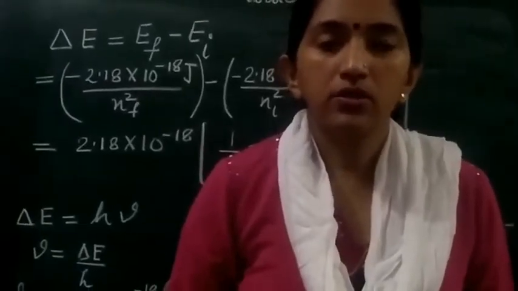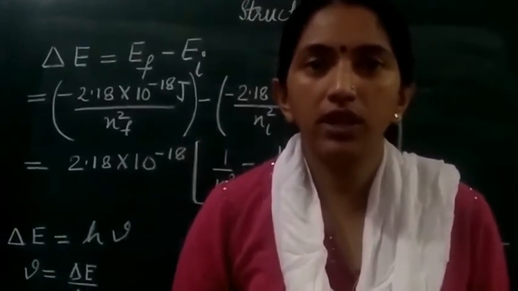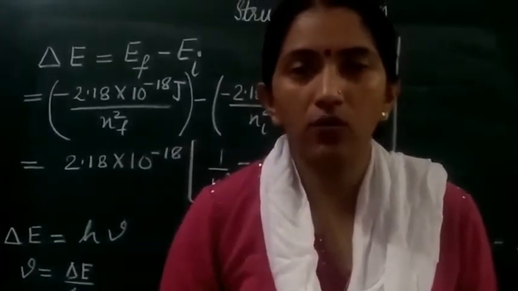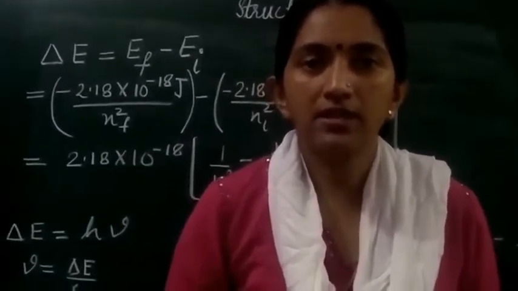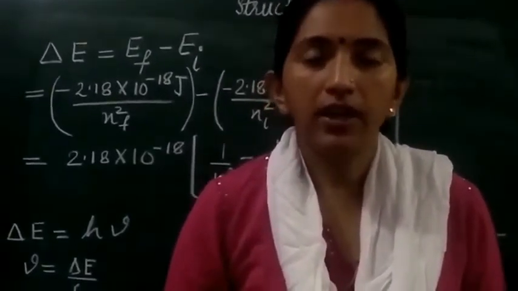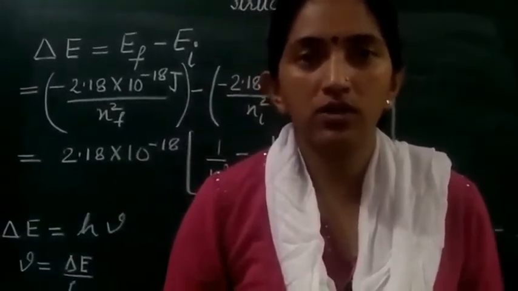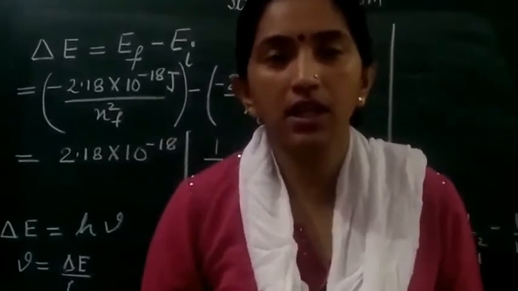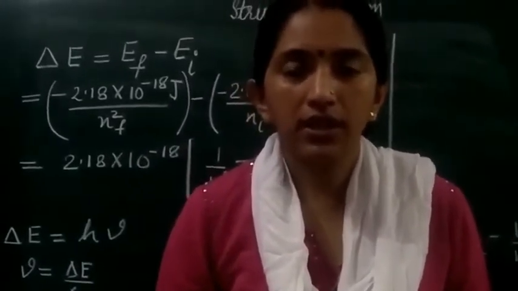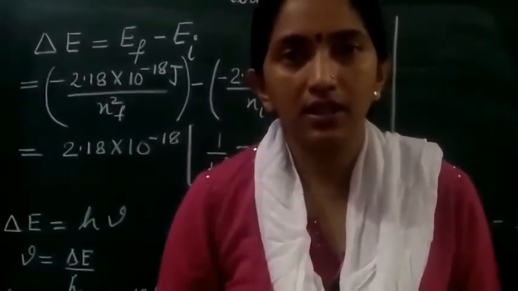Bohr was able to derive the relation for the energy required for the transition from one shell to another shell, as well as determine the frequency and the wave number. Now suppose an electron is in a shell Ni, the initial state, and it shows a transition to Nf, the final excited state.